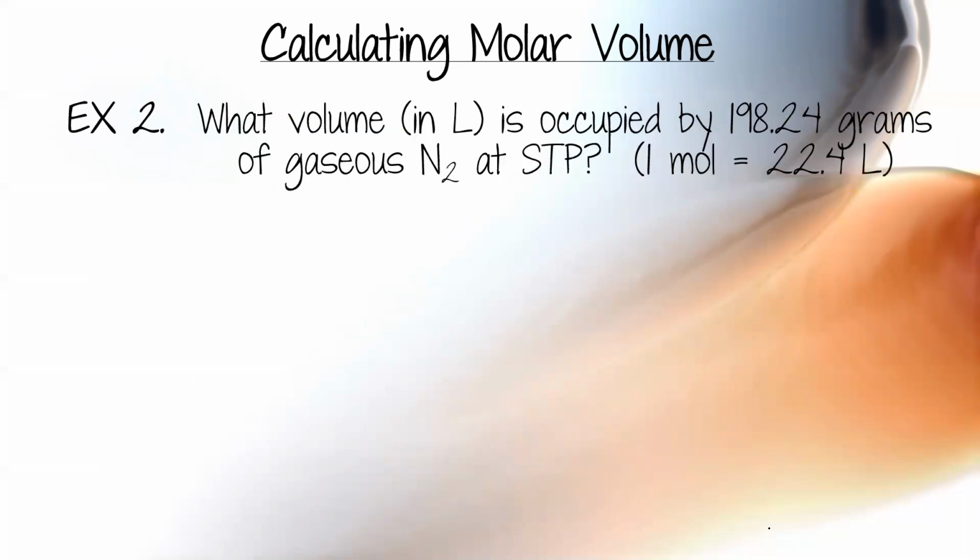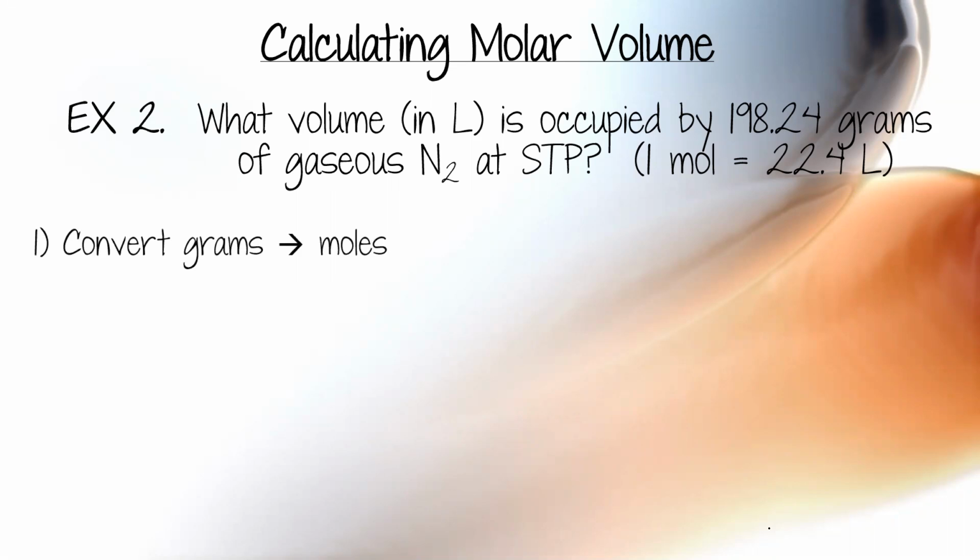Okay, let's try another one. So pause the video, actually try it yourself. You can't know if you're good at it unless you try it. So what volume in liters is occupied by 198.24 grams of gaseous nitrogen at standard temperature and pressure? Remember, N2 because nitrogen is diatomic.